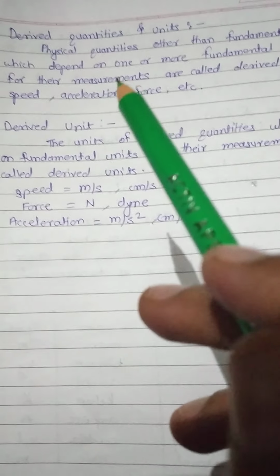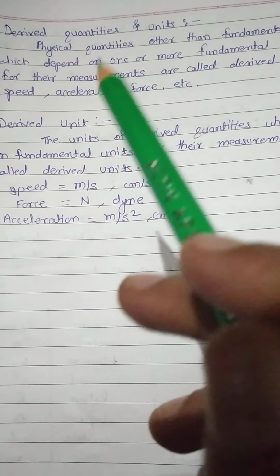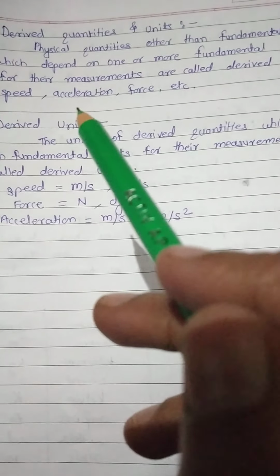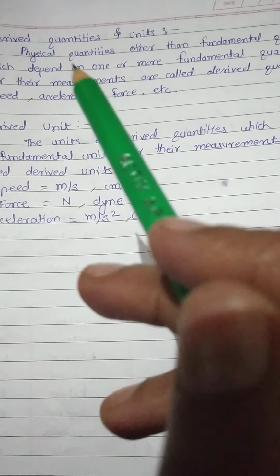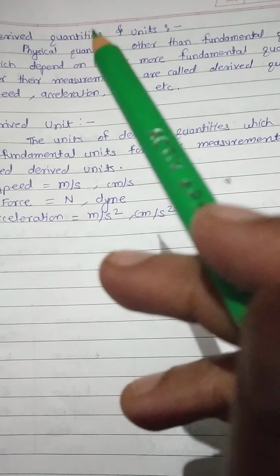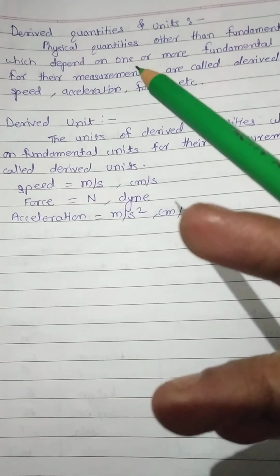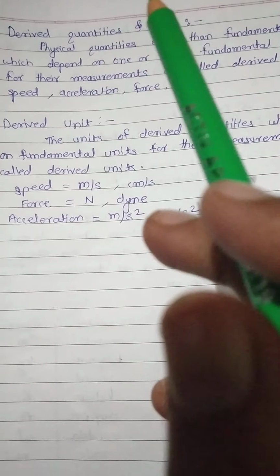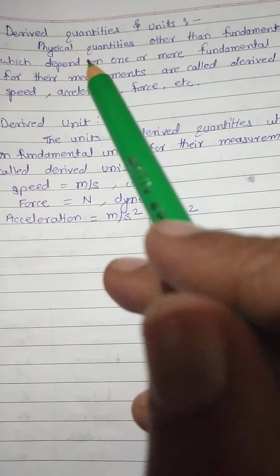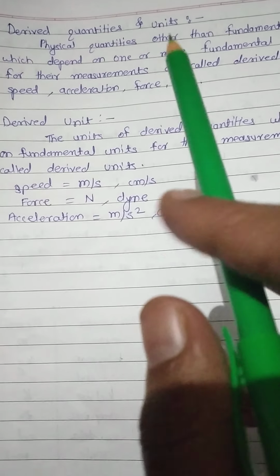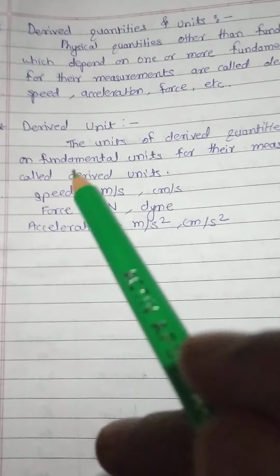So one or more of the 7 fundamental quantities are necessary for the measurement of derived quantities.